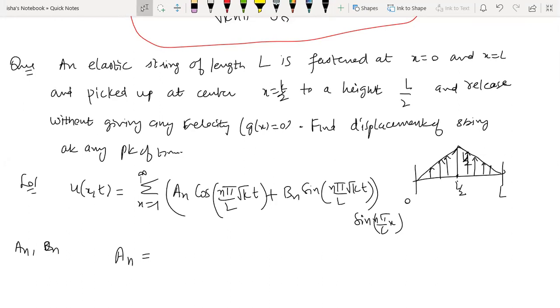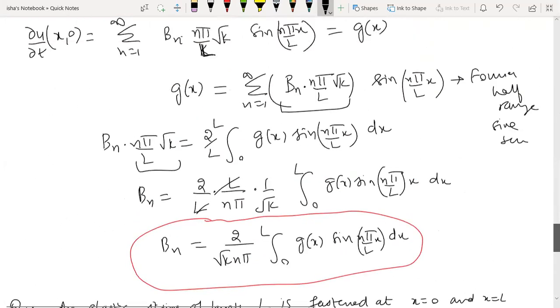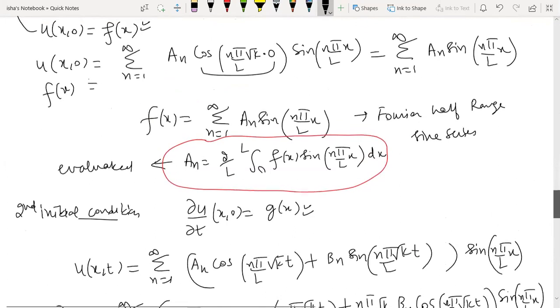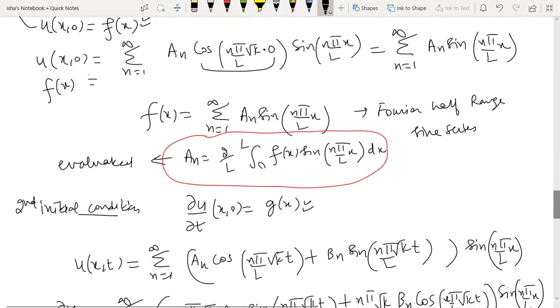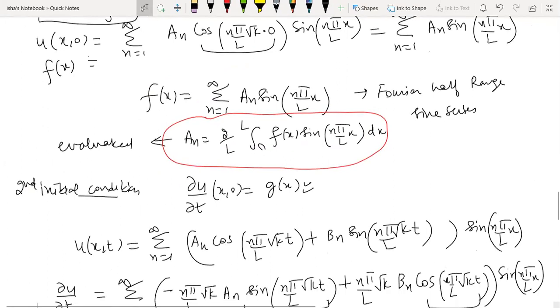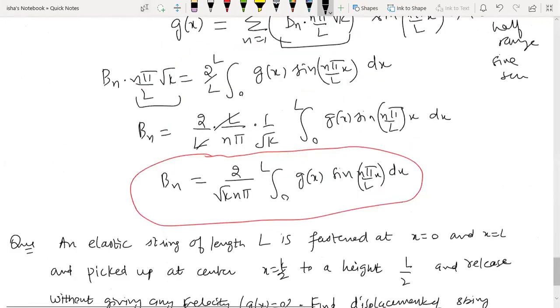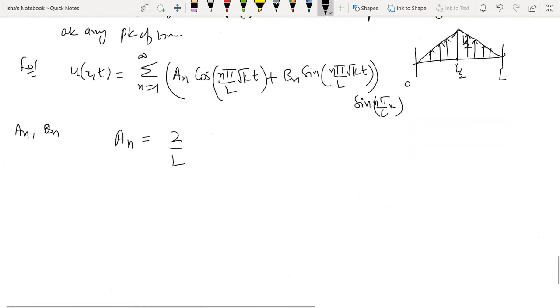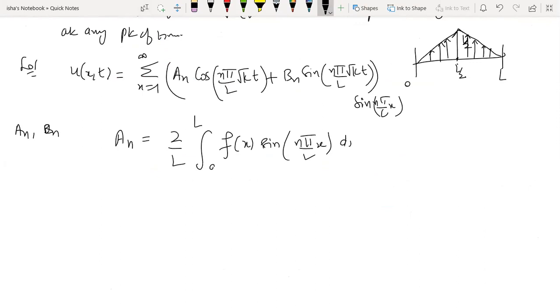For that, we need the initial conditions. If you look at the formula for a_n, it is 2 by L, integral 0 to L, f(x). So what is f(x)? f(x) is coming from u at t is equal to 0. So initially, what is your function? So it is 2 by L, integral 0 to L, f of x sine n pi by L x dx.